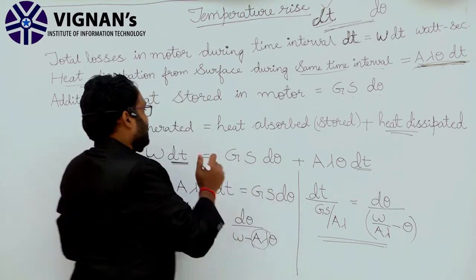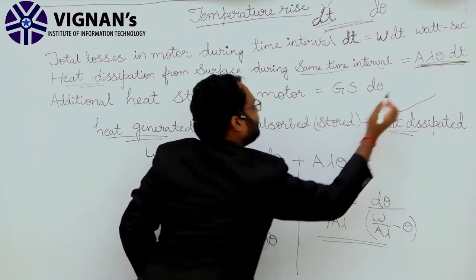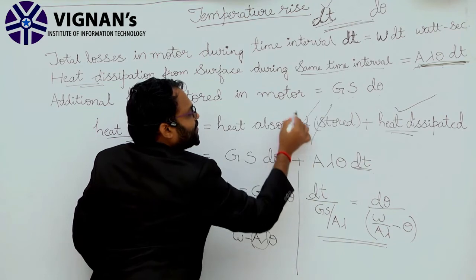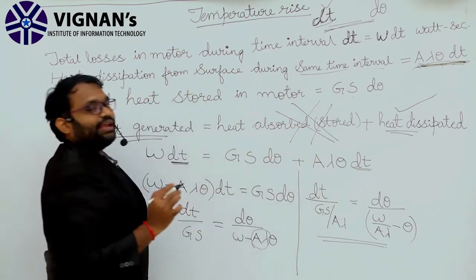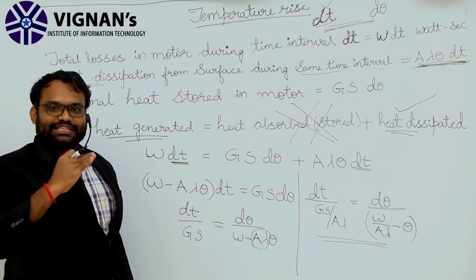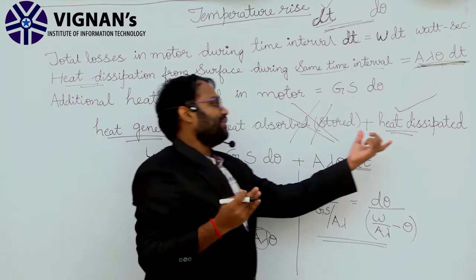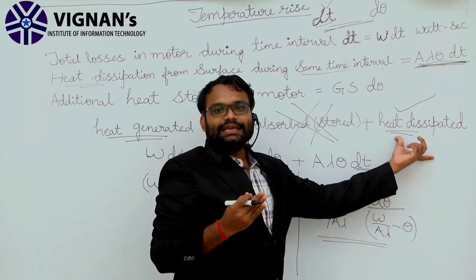That means heat generated will always equal heat dissipated, and heat absorbed will not be there. Clear? Once it reaches the maximum temperature, the heat generated will be equivalent to the heat dissipated.